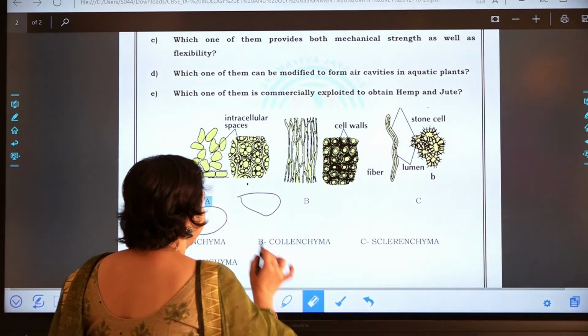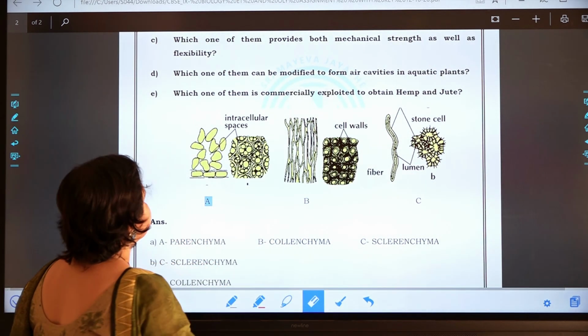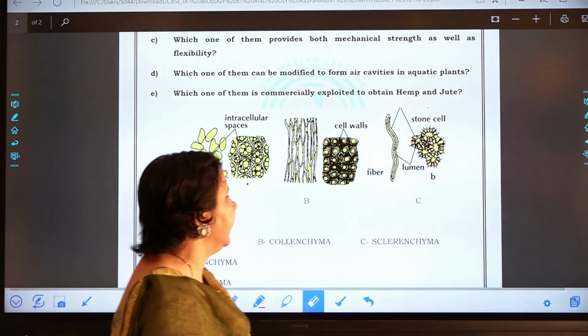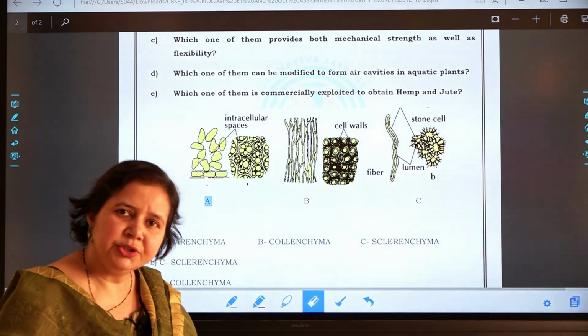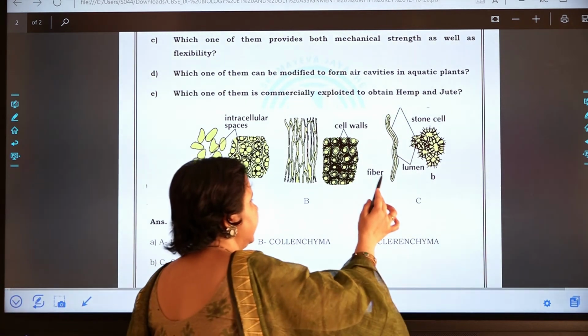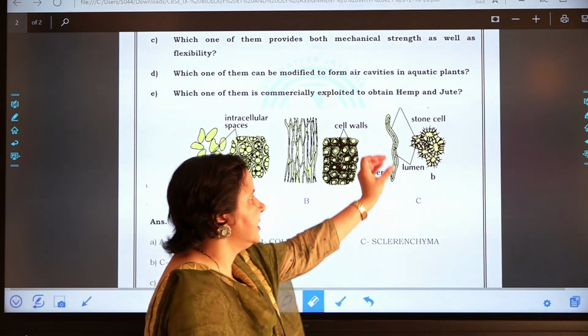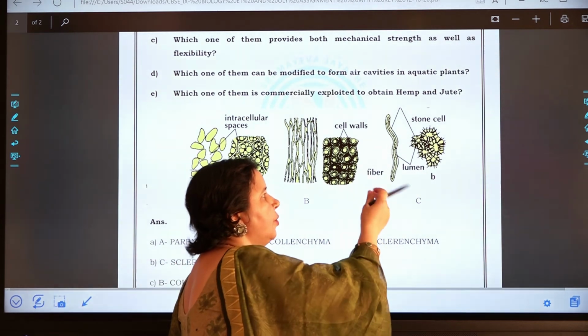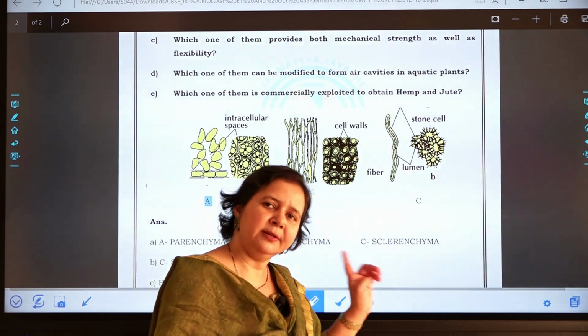water. Now the next question is, which one of them is commercially exploited to obtain hemp and jute? So the answer is sclerenchyma, since it has fibers. So commercially it is used to obtain the fibers of hemp and jute.